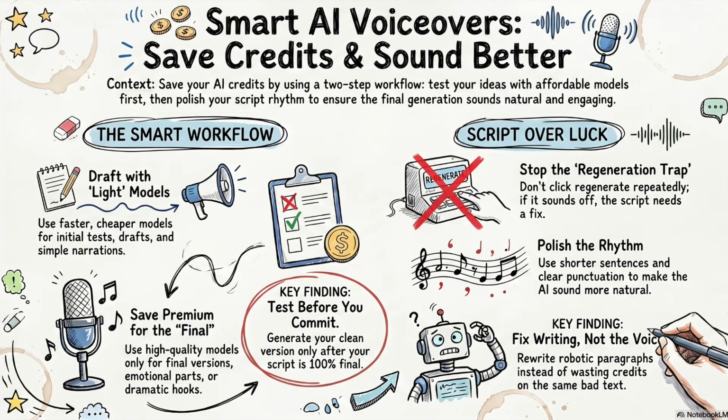Instead, fix the script first. Add better punctuation. Break long sentences into shorter sentences. Use natural pauses. Make the paragraph easier to read. Then generate again. Many times, the problem is not the voice. The problem is the script rhythm. So before you blame the AI voice, check your writing. Shorter sentences usually sound more natural. Clear punctuation helps a lot.